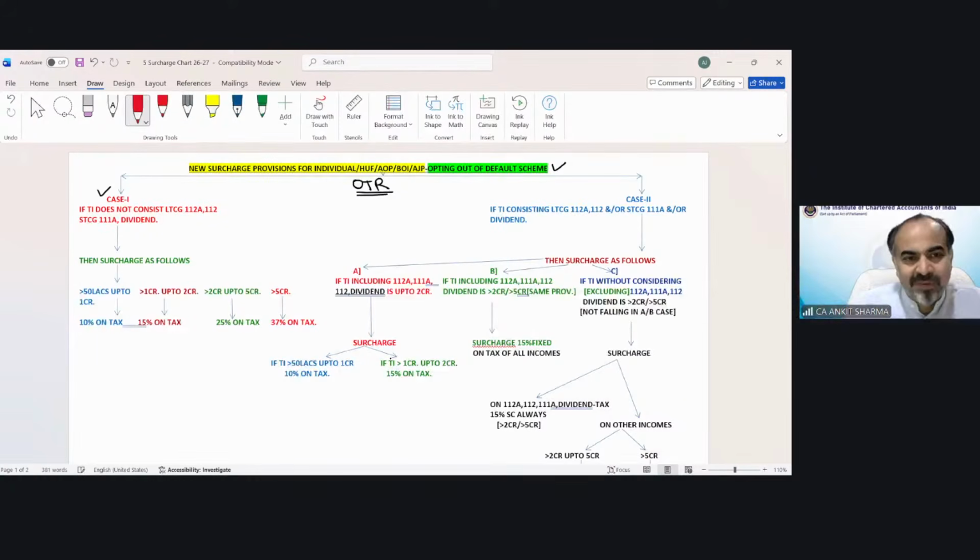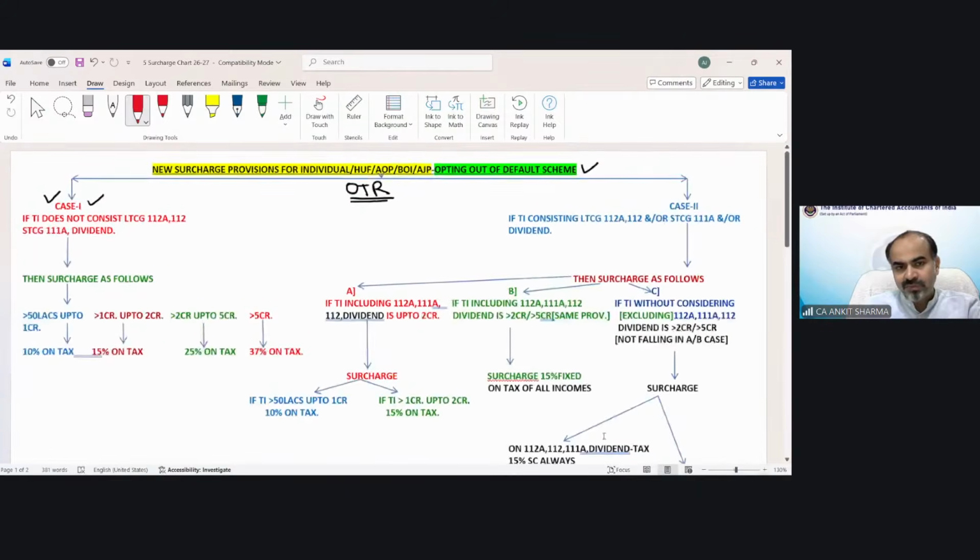The first case is very simple. We have already gone through it. It says if you do not have any income on which a special rate of tax is applicable. We have seen capital gain, etc. In that case, case number 1 applies, and this surcharge provision we have already discussed in the session. These are normal cases. You can see the total income does not consist of special rate income: long-term capital gain 112A, 112, short-term capital gain 111A, and dividend income.